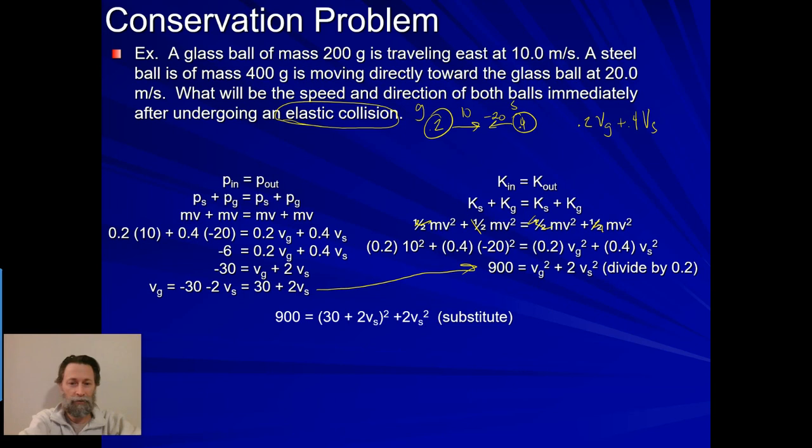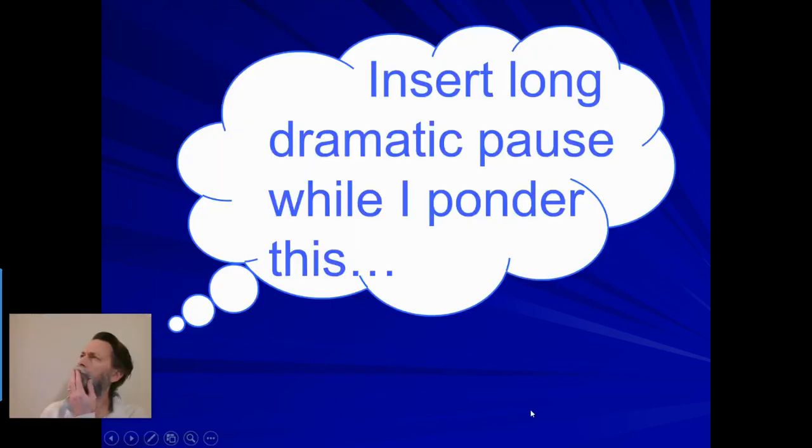And guess what we're going to have to do? We're going to have to FOIL this inside part, the squared value. So 900, 30 times 30 is 900. 30 times 2 is 60. Yeah, 30 times 2 is, I hope I did that right because that just doesn't seem right whenever I look at it.